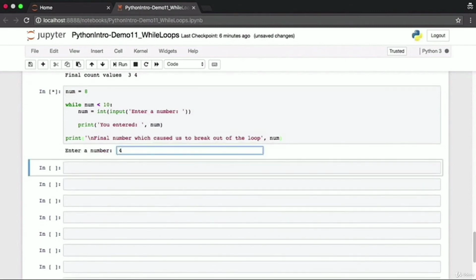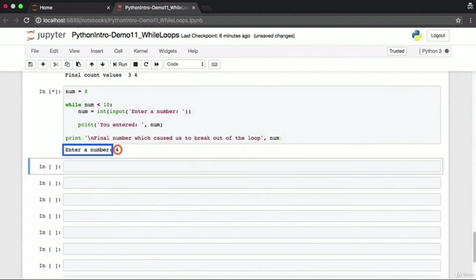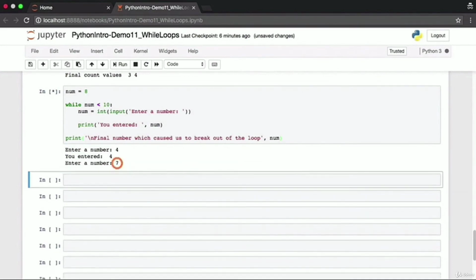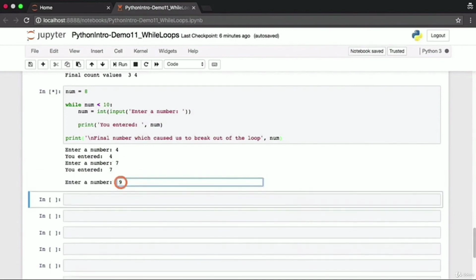Let's execute this cell. We'll enter a number 4. 4 is less than 10. So we continue with the while loop. Once again, it'll ask you to enter a new number. This time we enter the number 7. This number is less than 10. So our while loop condition evaluates to true. We re-enter the while loop.